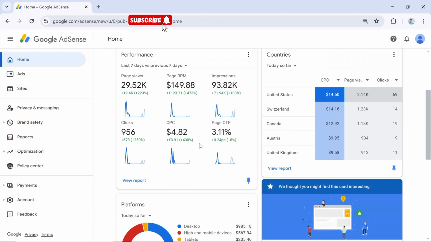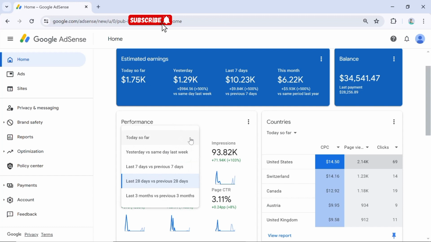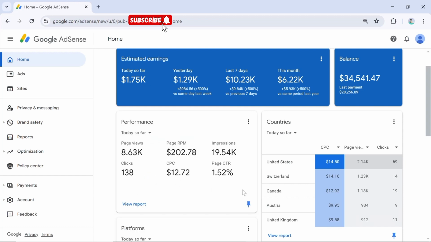Okay, you can see for the 7 days, what we made 7 days ago. You can see the CPC and what I've made. You can see our CTR. Our CPC doesn't go below $5. If you check it, this is the average you have made in the last 7 days. You can see that we have been hitting it hard. Even the impressions for the last 7 days are large. Let me go back to today so far.